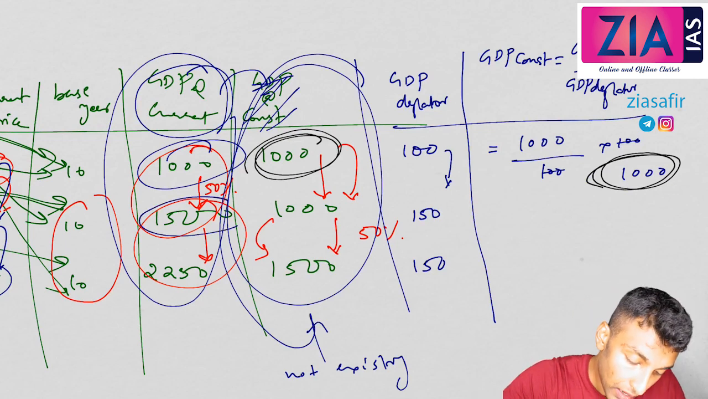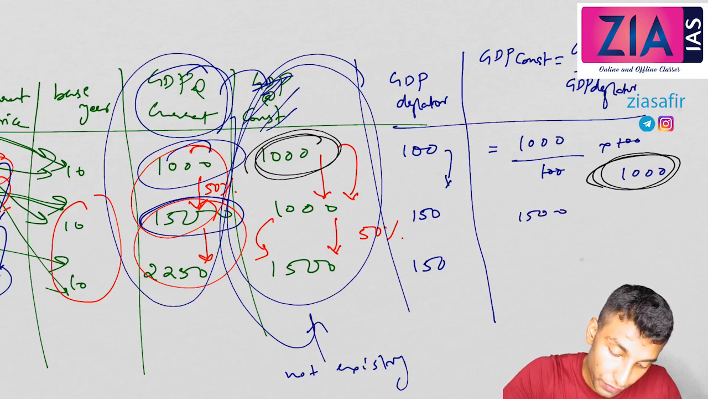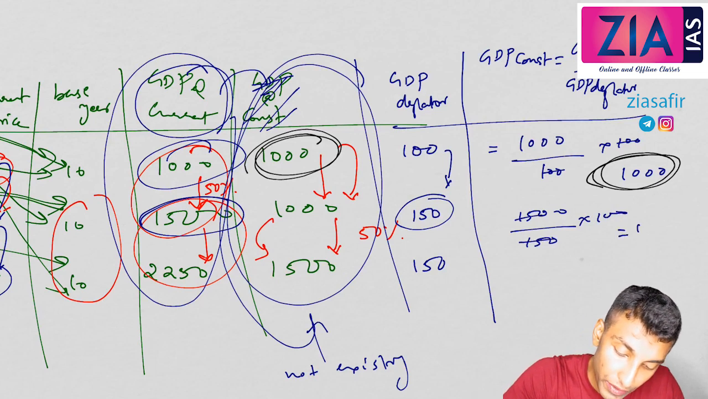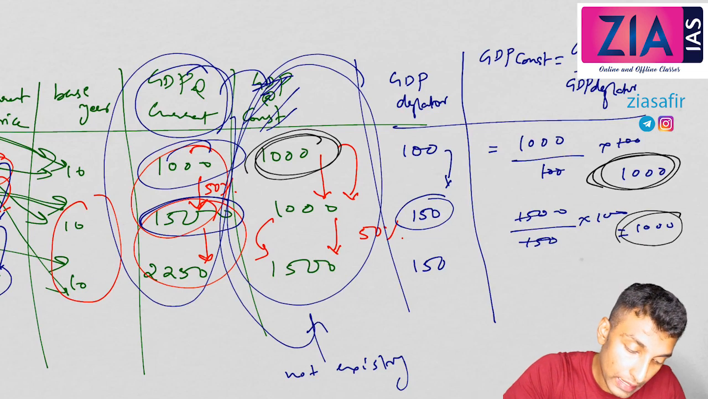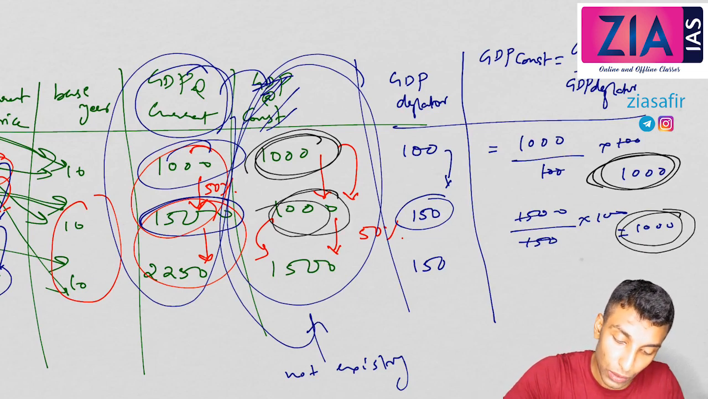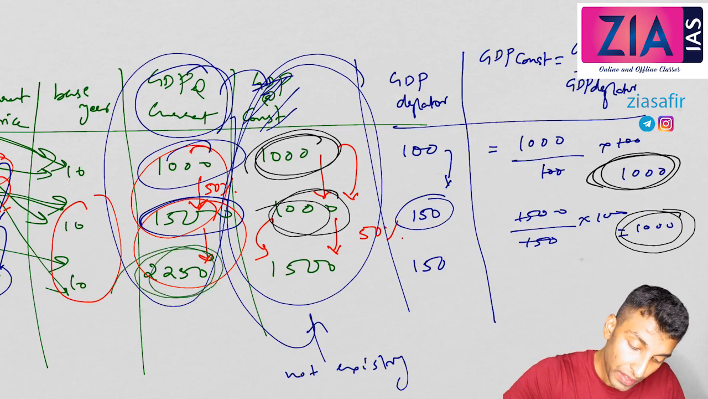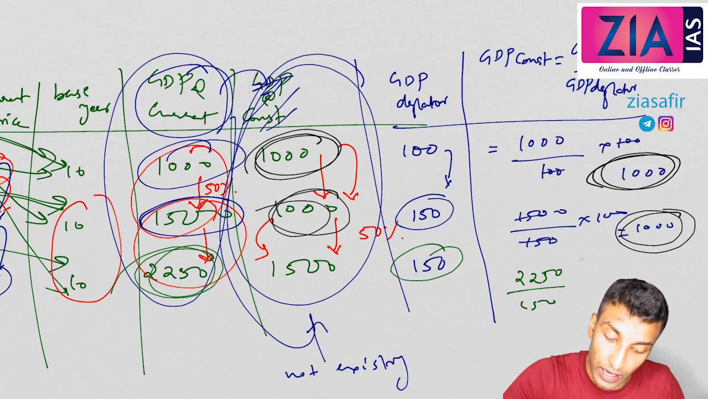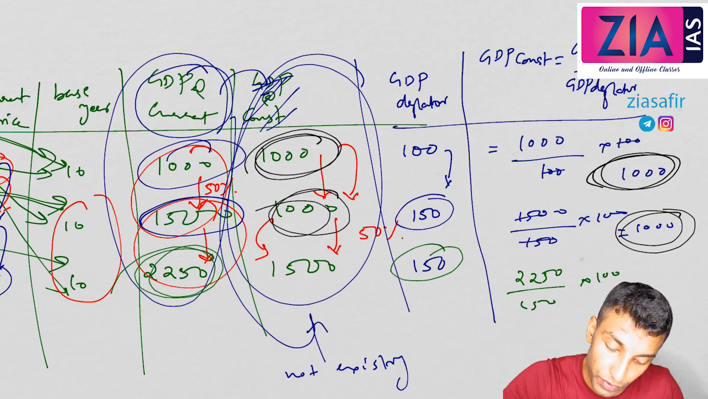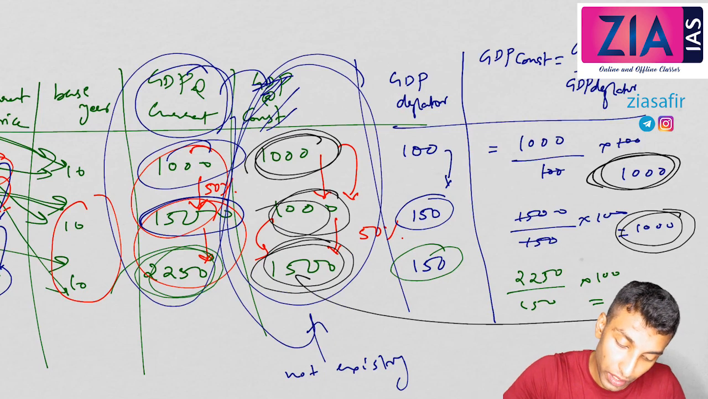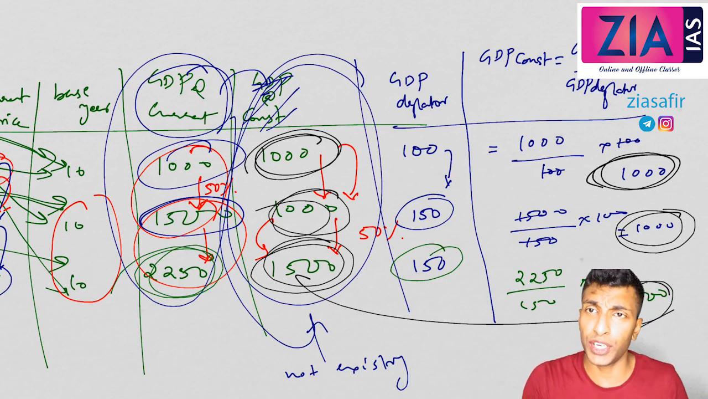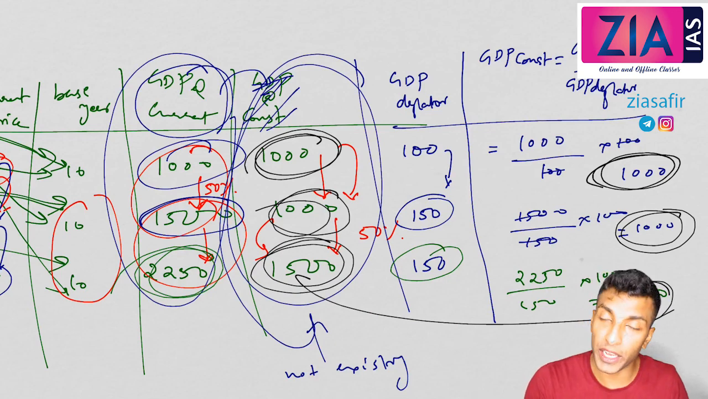Let's try the second one. Here 1500 is the GDP current. So 1500, what is the deflator? 150, divided by 150 into 100. This 150 gets cancelled out, 100 into 10, 1000. Isn't it again exactly the same? 1000, here also 1000. One more time we can try here. This is 2250 divided by 150, 225 by 15, so 15 into 100, 1500. That's what we got here also, 1500. So this is how you can get GDP at constant prices from the current price by using GDP deflator.